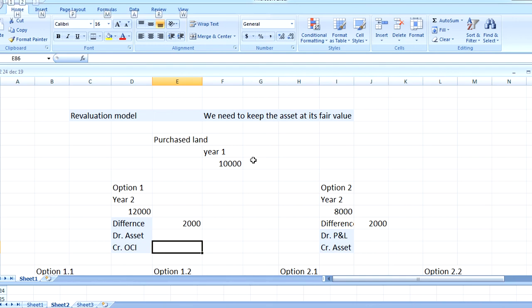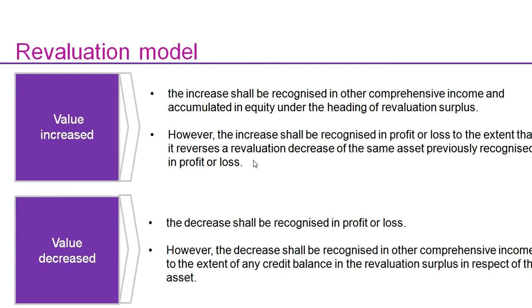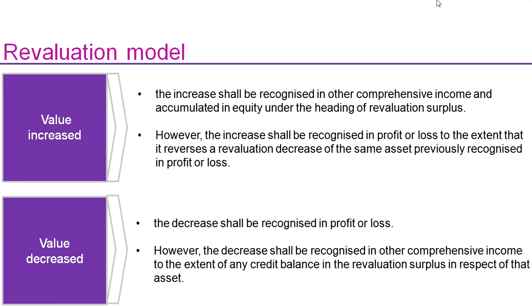Let's compare this with the accounting standard. So in the revaluation model, what is there? Value increase: the increase shall be recognized in other comprehensive income and accumulated in equity under the heading of revaluation surplus. So we are right that the upward trend goes to other comprehensive income, that is OCI, and is accumulated in equity under the heading of revaluation surplus.